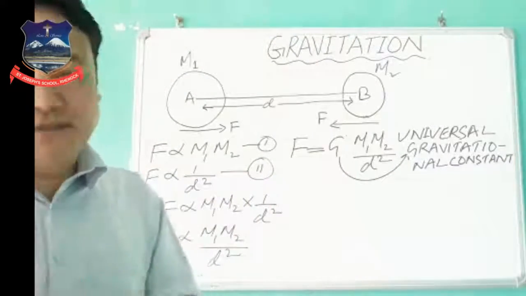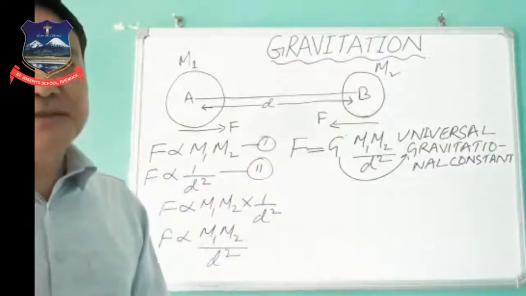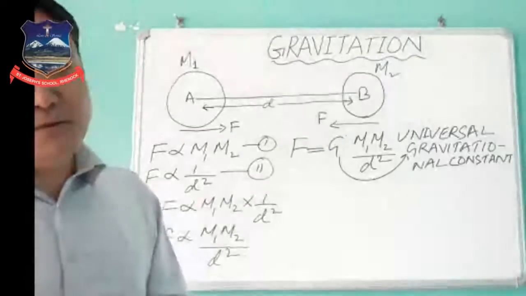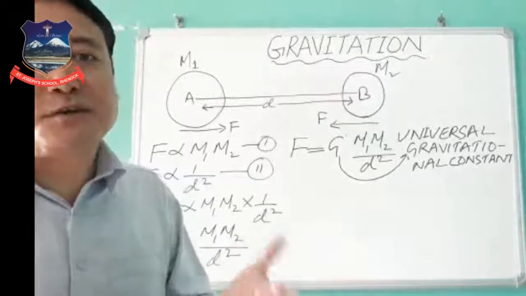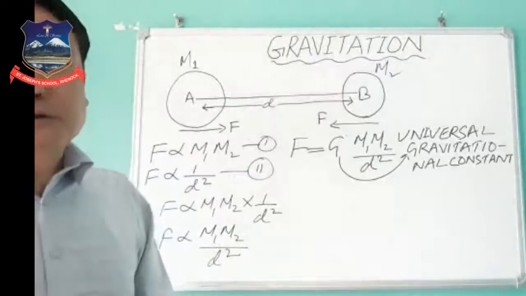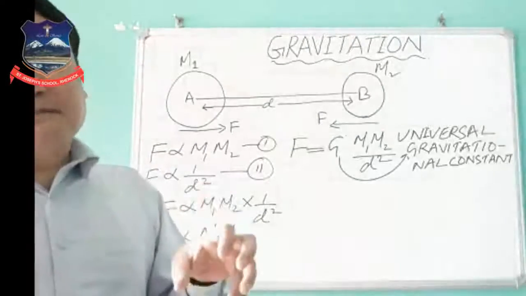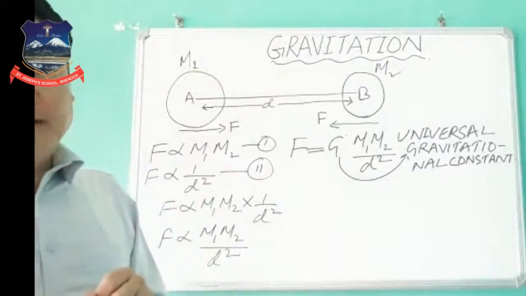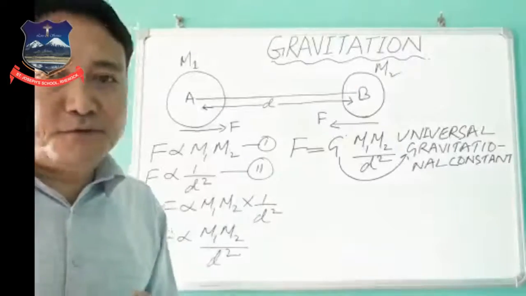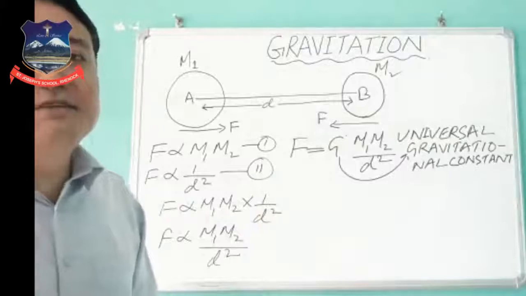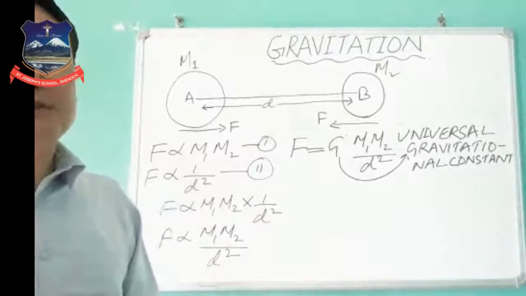This is the law of gravitation. We call it Newton's law of gravitation, or the universal law of gravitation. According to the law, every particle of matter is attracted by a force which is directly proportional to the product of the masses and inversely proportional to the square of the distance between them.